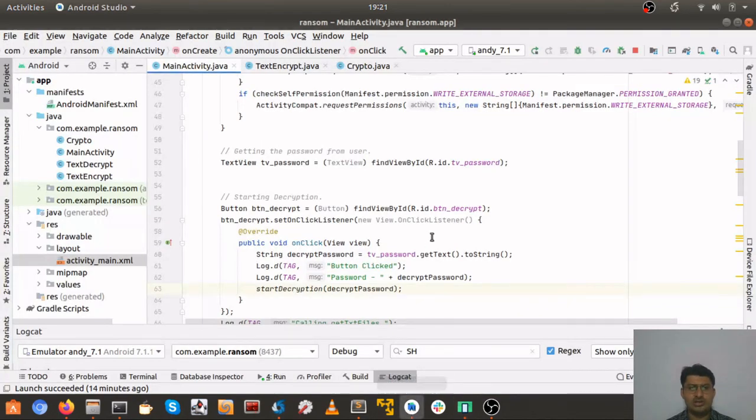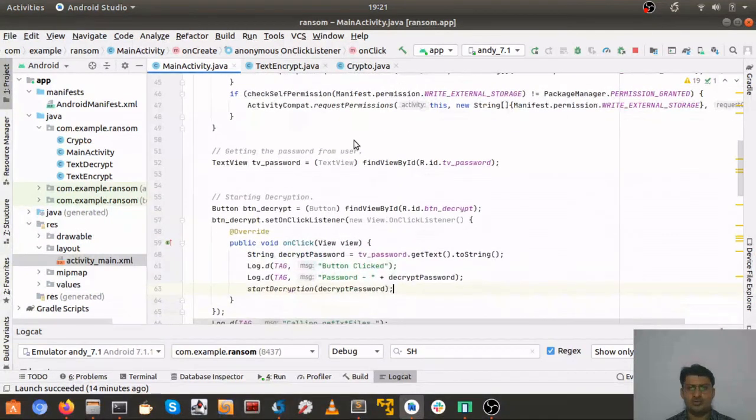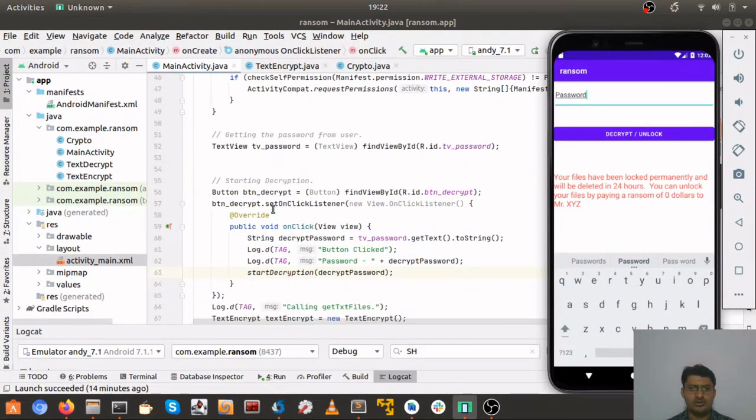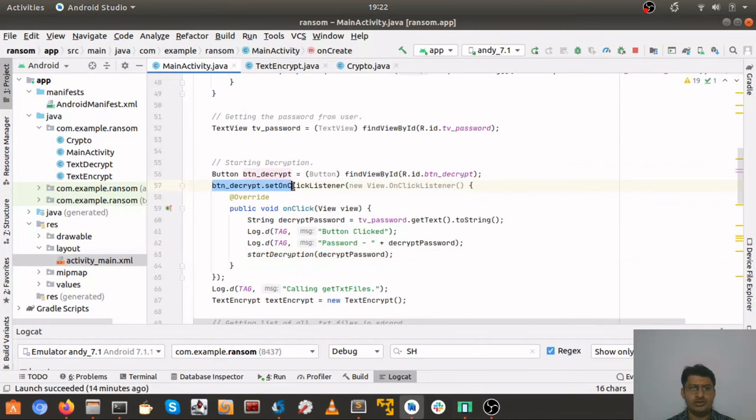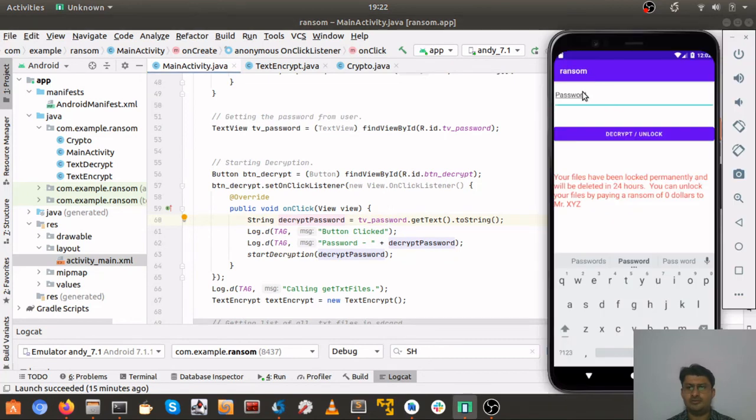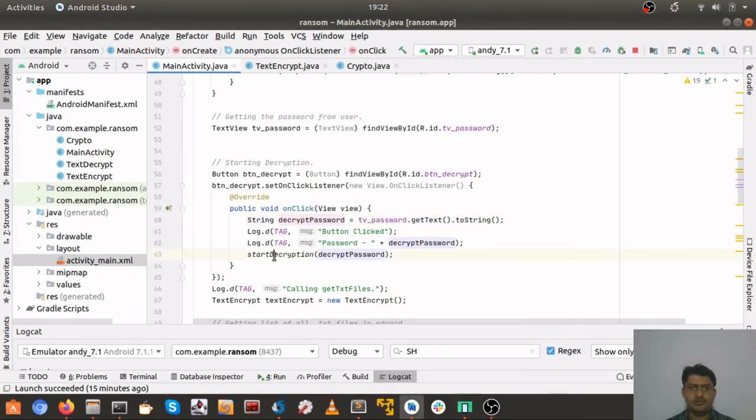So let's understand what the decrypt routine is. This is where the button code goes. The button decrypt sets an on click listener, and whenever the user clicks the button, the onClick function will get the text from this particular text view here, and then we'll call start decryption.